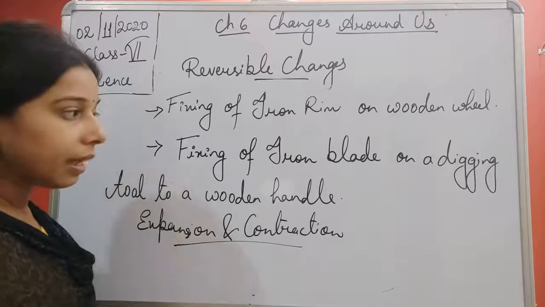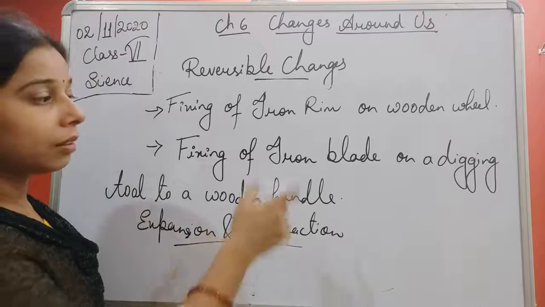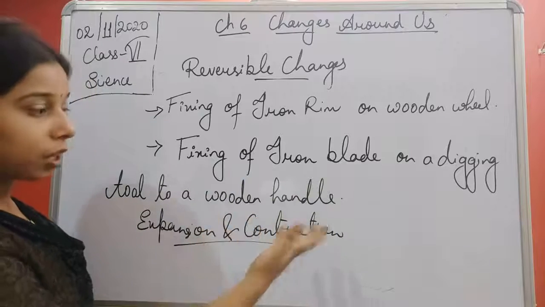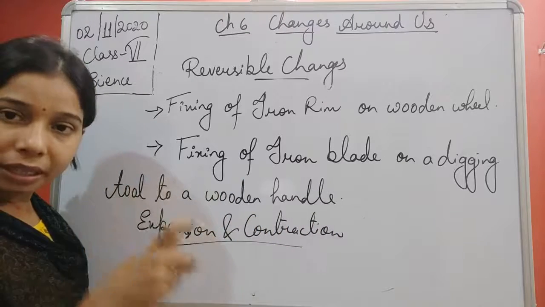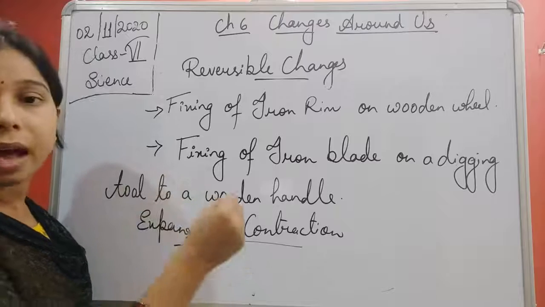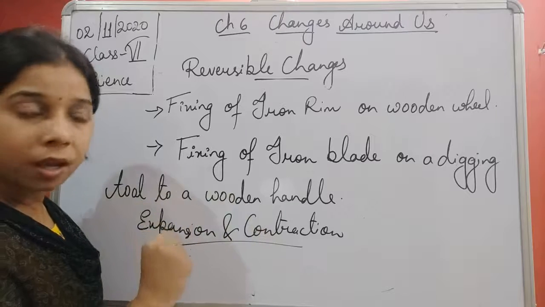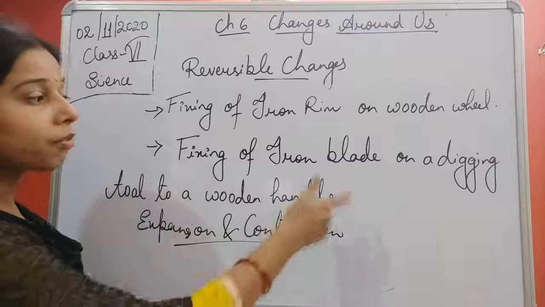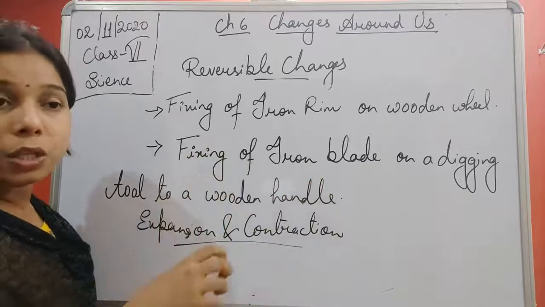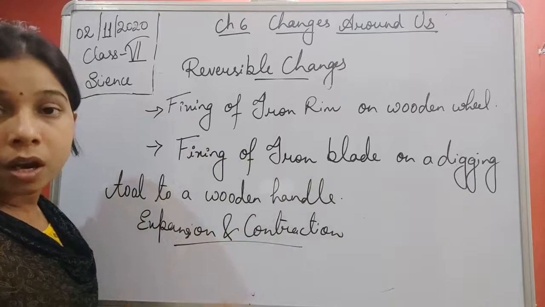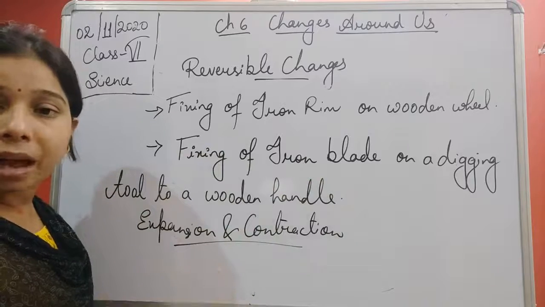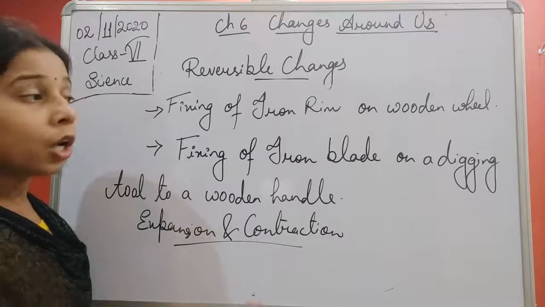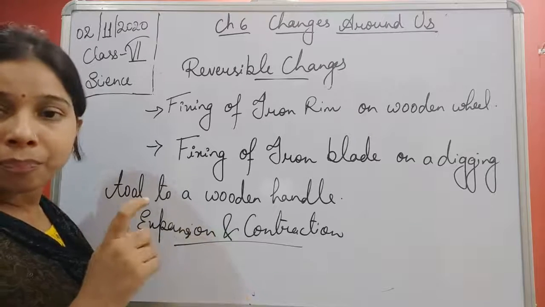Okay, so we can say that the iron blade, which is a digging tool, has a ring-like structure where the wooden handle is placed. You see, student, that iron ring of the iron blade will first be heated, with a constant supply of heat.